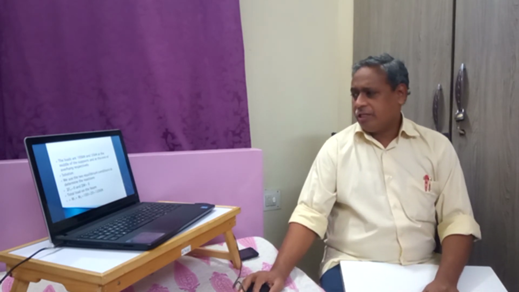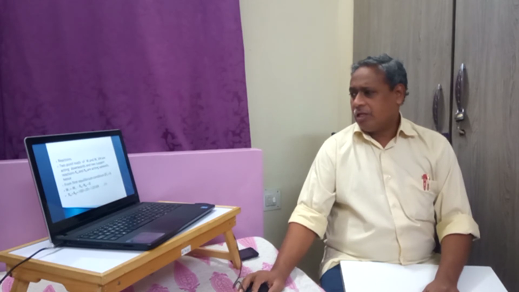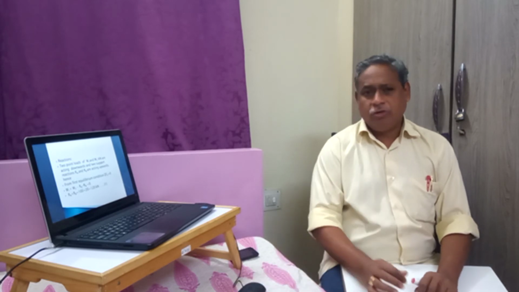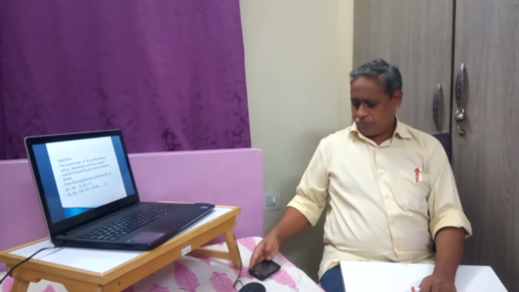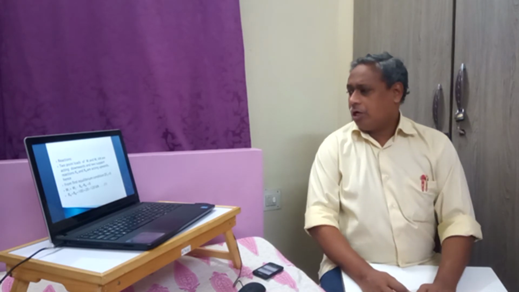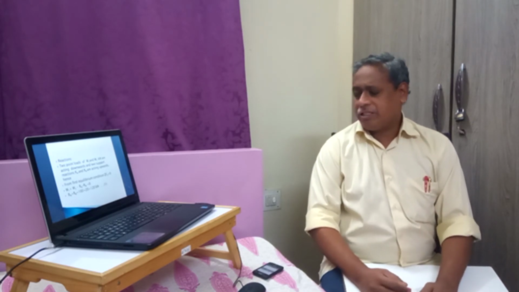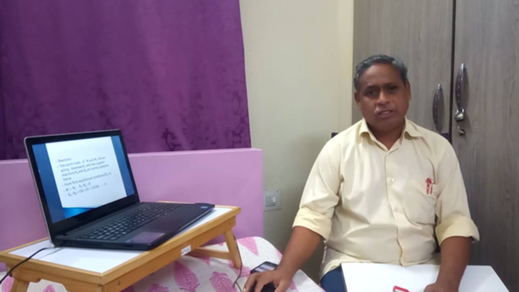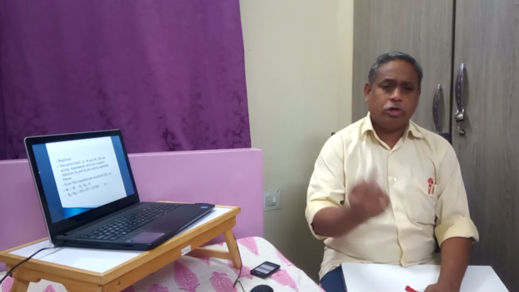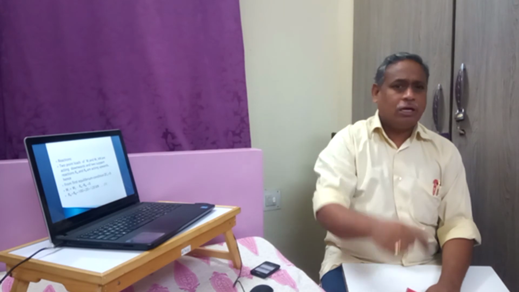Therefore, from the equilibrium condition sigma Fv is equal to 0, W1 plus W2 minus RA minus RB is equal to 0. That is, RA plus RB is equal to 120. This gives us the first equation, that is, the total reaction is equal to the applied load.